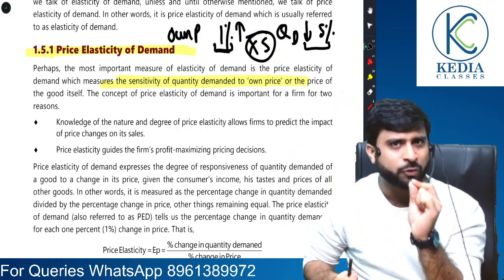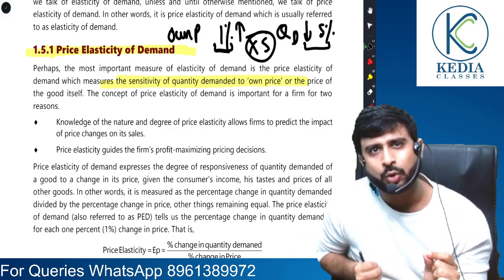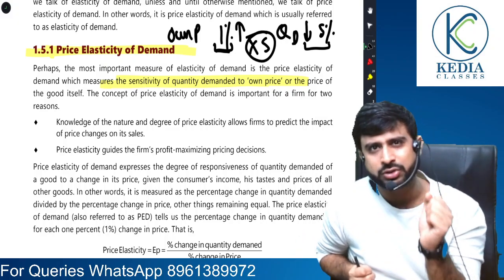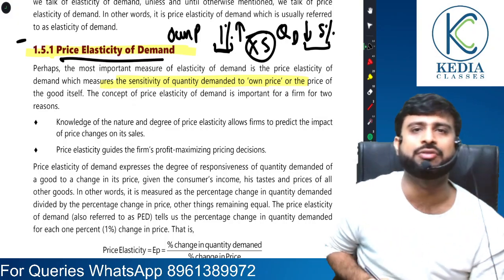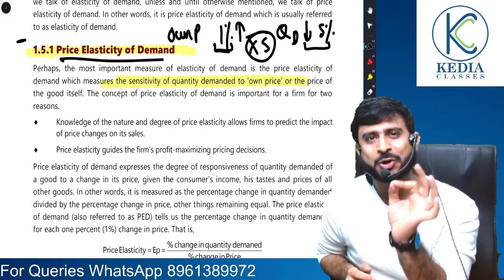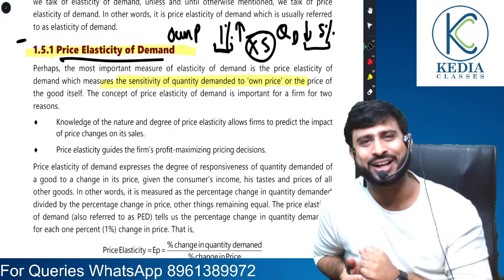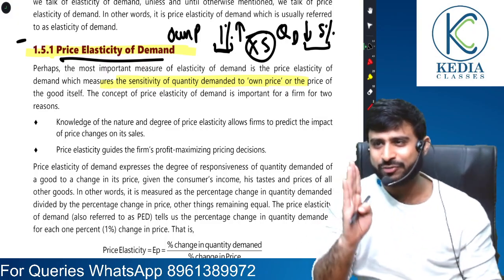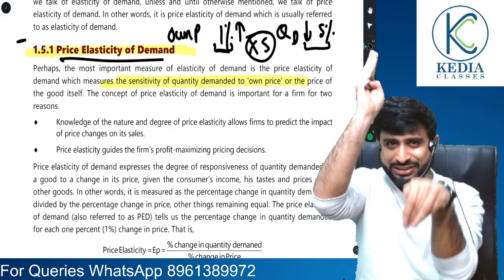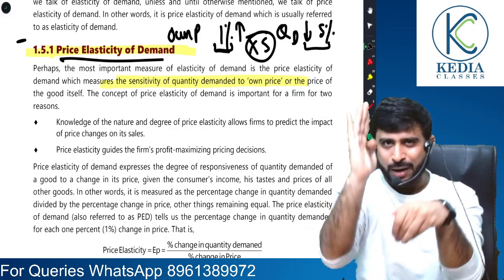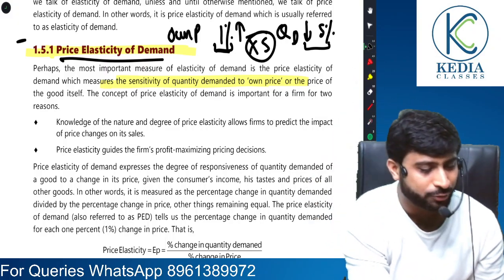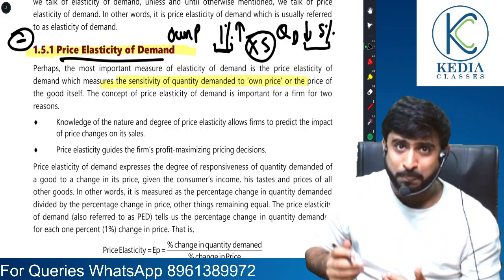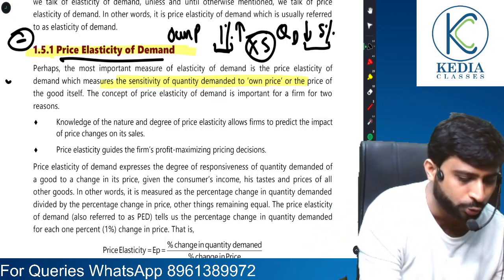Understood, sir? Before I get into the calculation, let me tell you something. Naturally, price elasticity of demand is negative. Do you know why? Because there is an inverse relationship between price and quantity demanded, meaning if there is a rise in price, there is a fall in quantity. Since there is opposite movement, price elasticity of demand will always come out negative.